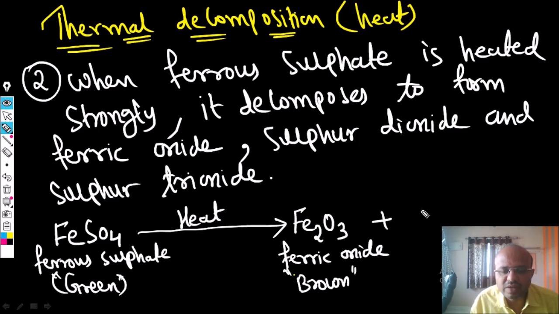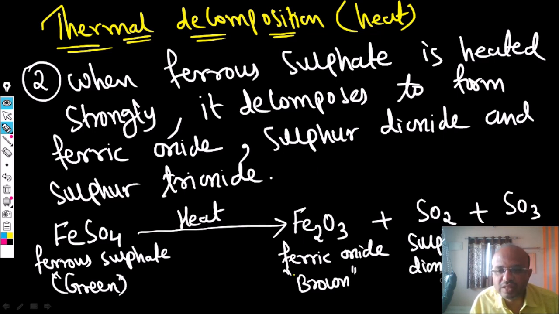Okay, and plus we'll get sulfur dioxide plus sulfur trioxide. This sulfur dioxide has a pungent smell. Okay, you will feel a pungent smell for the sulfur dioxide. When you burn sulfur, there is a formation of sulfur dioxide, so you feel some smell also.